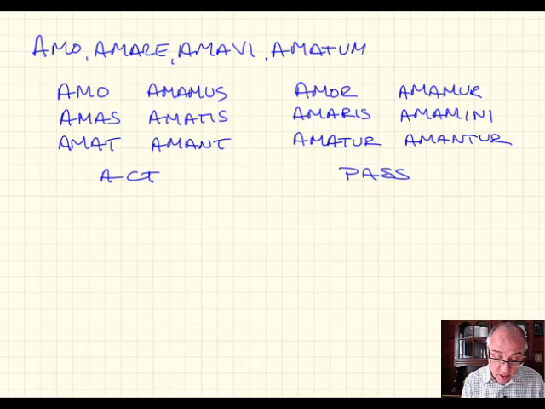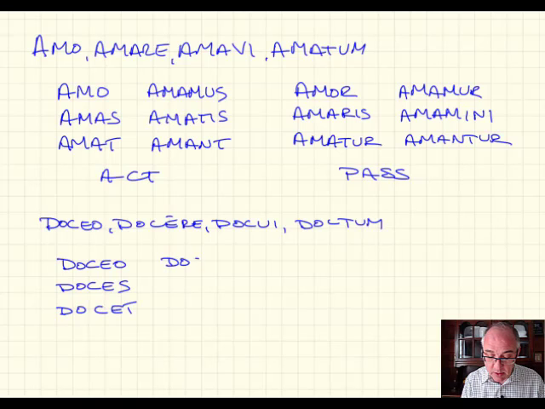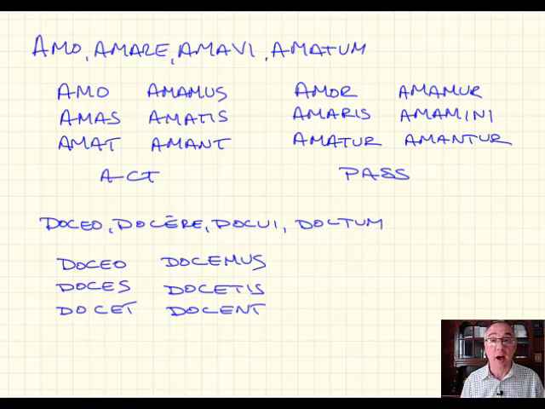Let's look at doceo, for example. Doceo, docere, docui, doctum. And we'll conjugate it in the present tense. Good practice anyway. Doceo, doces, docet, docemus, docetis, docent. Fine, there's your active. The passive, we're just going to use the passive endings.